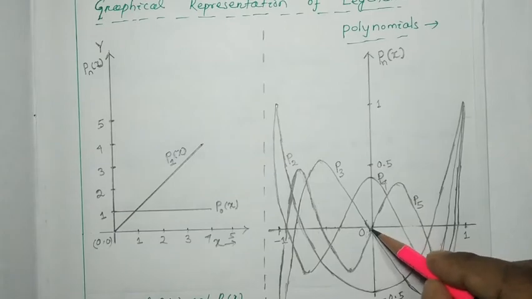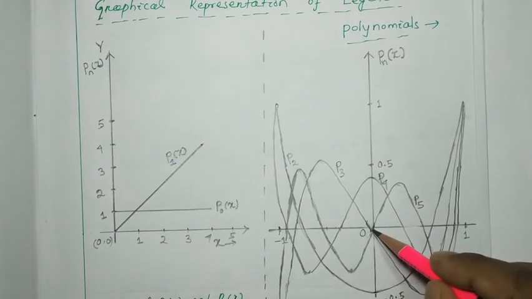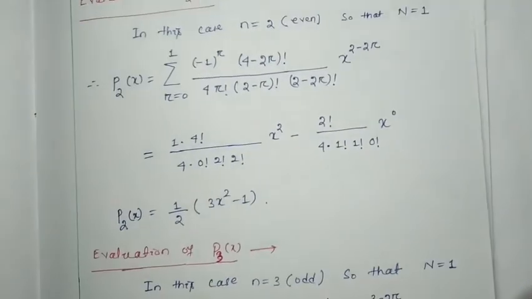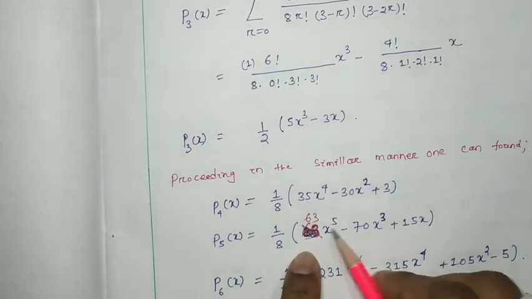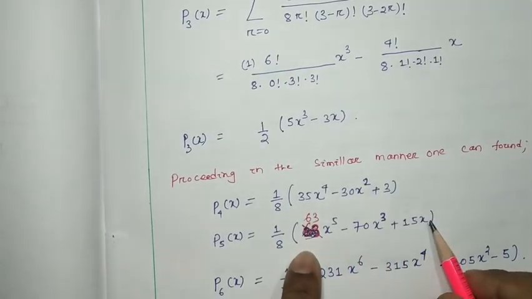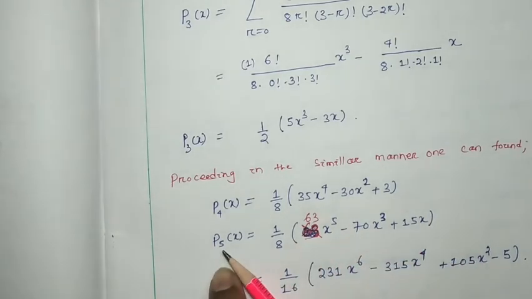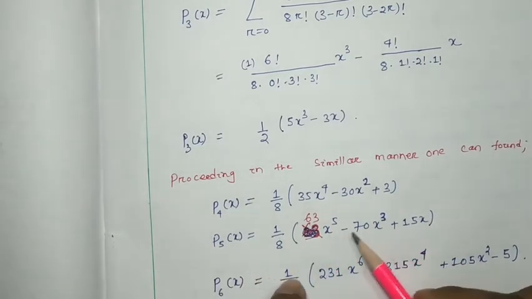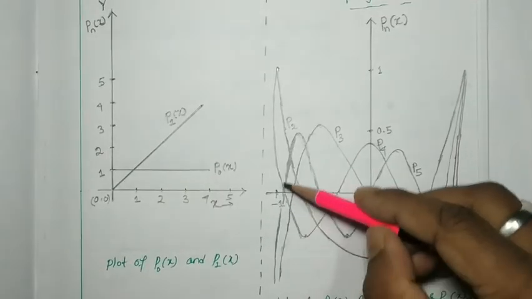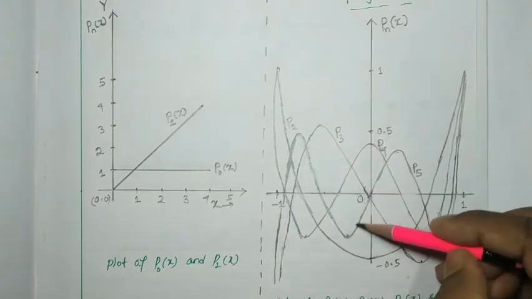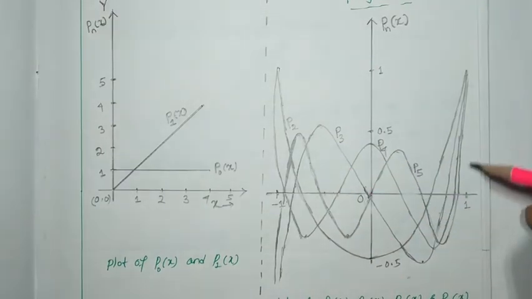At x is equal to 0, P5 is also 0. We can find P5 equal to 0 at x is equal to 0. So this is your P5.